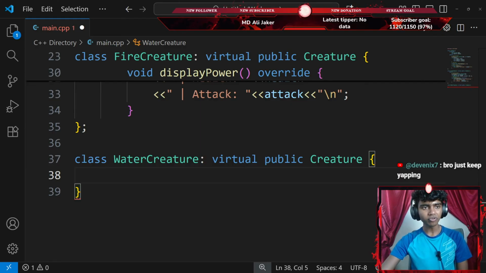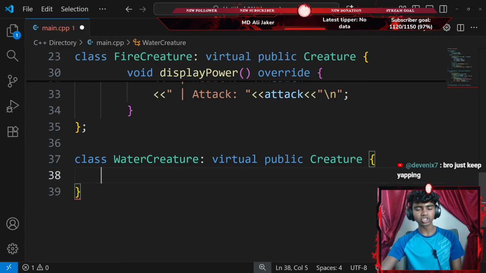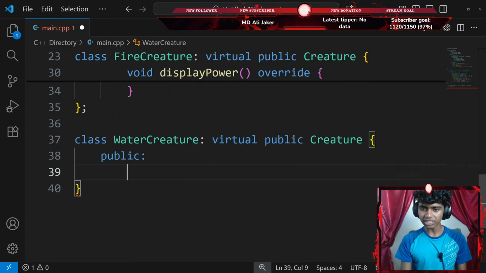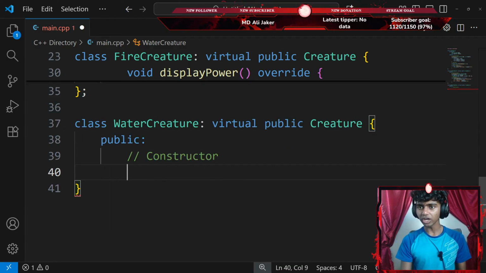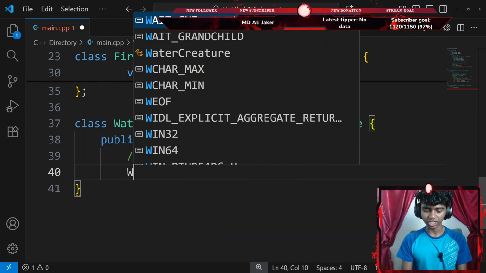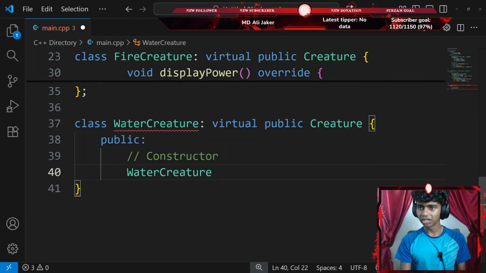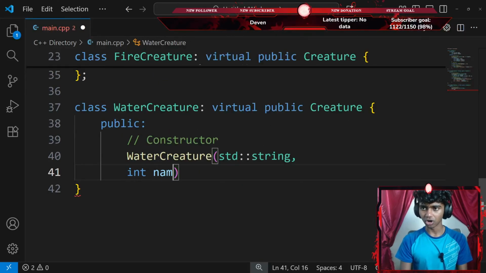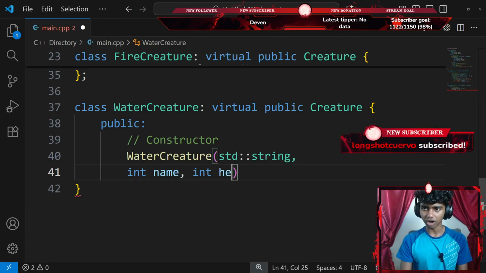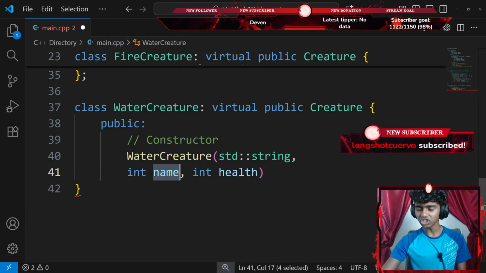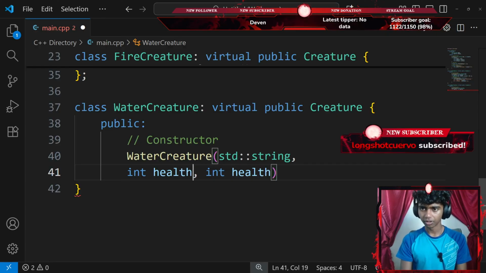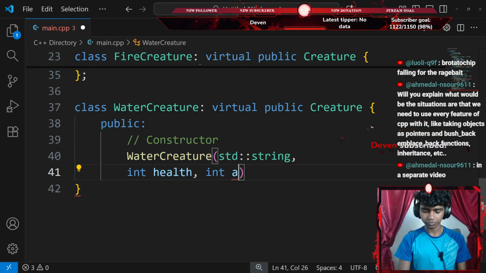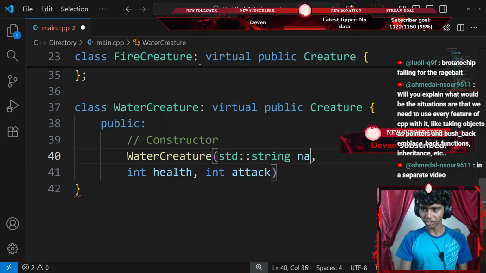That said, inherits virtually from creature class, constructor calls base creature constructor. Okay, so firstly, let's go ahead and publicize everything, and then I'll add a comment that says constructor. Now for my constructor, I'm going to create a constructor for my water creature class. It has a few parameters, so I'll need a standard string of name, an integer of health, and an integer of attack.